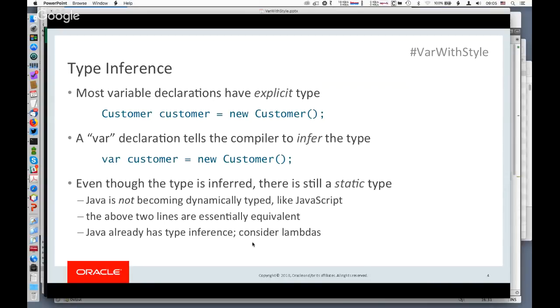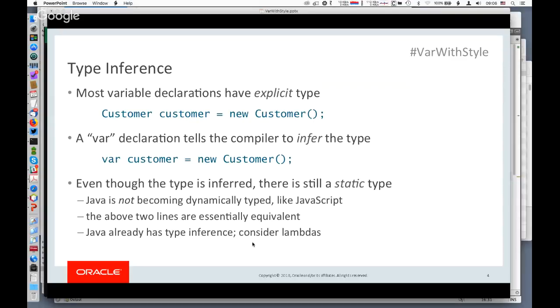So it does that, and so it figures out that the type is the class Customer. Now, at this point, I want to say that Java is still statically typed. We're not making any fundamental changes to the type system of Java. This is a little more than syntactic sugar. I mean, it's not strictly syntactic sugar because it's not just syntax. The compiler is actually doing some work to figure out what the type is. But once the compiler figures out the type, it is almost as if you had written the type explicitly instead